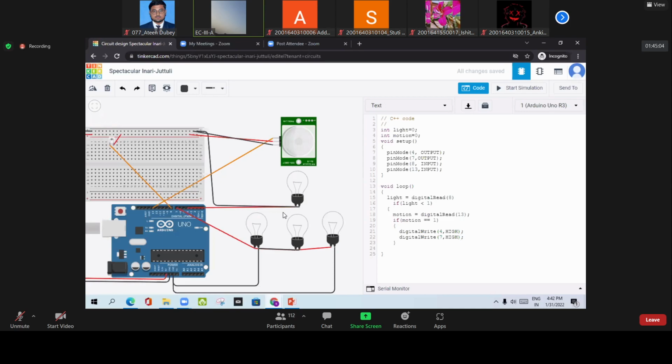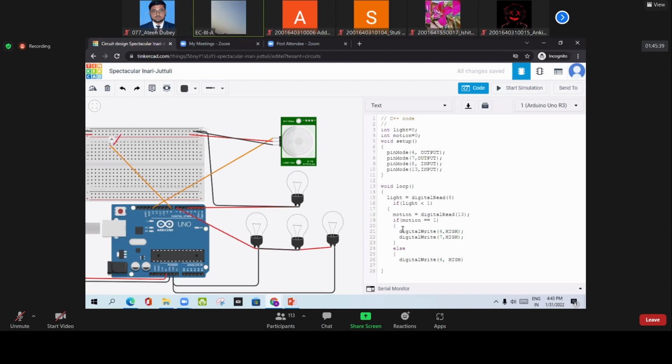That means there should be the maximum intensity of a street lamp. Otherwise, else there should be a dim light. This means only one bulb should turn on and the rest of the bulbs should turn off. So here I am writing digital write, and in the bracket only 4, that means only one bulb should be HIGH, that should be in capital.